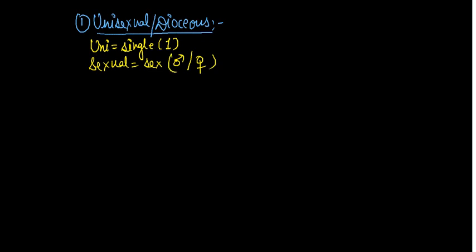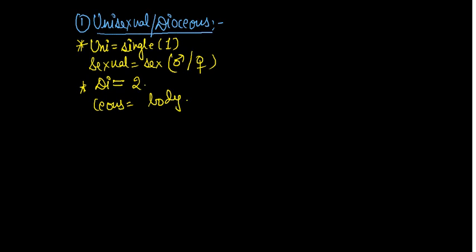Now we have to know about dioecious. What is the meaning of dioecious? Di means two. Cious means body. It means two bodies are required, one for male and other for female.